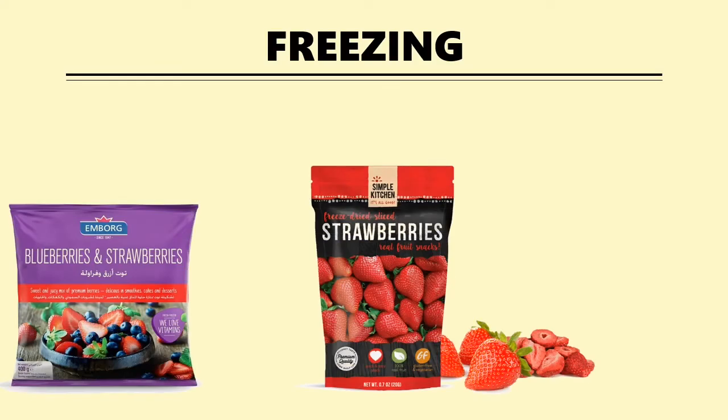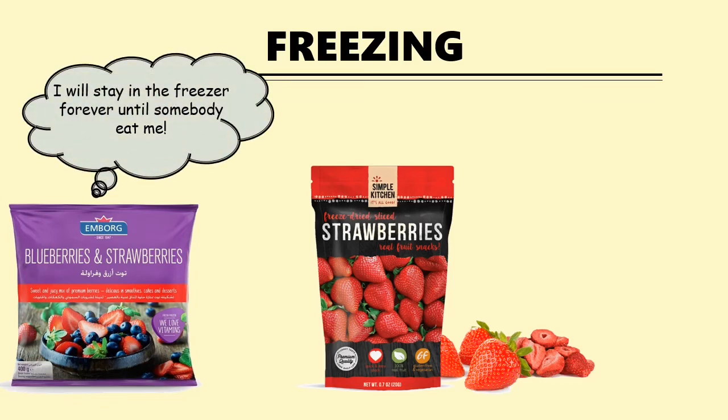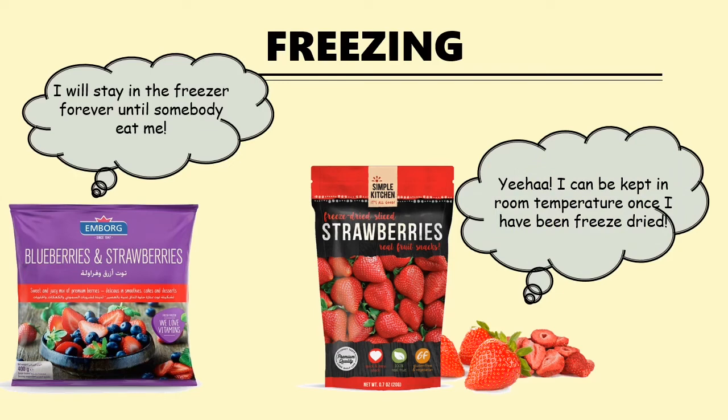Next is freezing. There are two types of packaging shown in this slide. The purple packaging is the normal frozen berries. This type of berries can stay in the freezer for a longer time. Consumers can defrost the berries before they consume them. It also can be used to make other food products such as berry smoothies. The red packaging is freeze-dried berries. These freeze-dried berries are much easier to handle as they can be kept at room temperature after the berries have been freeze-dried. Their shelf life is very long, but the equipment is quite expensive.